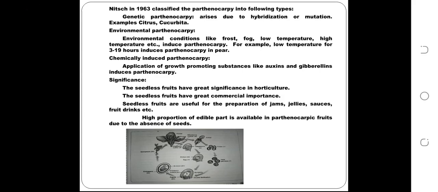Now, significance of parthenocarpy. The seedless fruits have great significance in horticulture. The seedless fruits have great commercial importance. Seedless fruits are useful for the preparation of jams, jellies, sauces, fruit drinks, etc. High proportion of edible part is available in parthenocarpic fruits due to the absence of seeds. The last picture shows the full lesson, sexual reproduction, how it takes place.